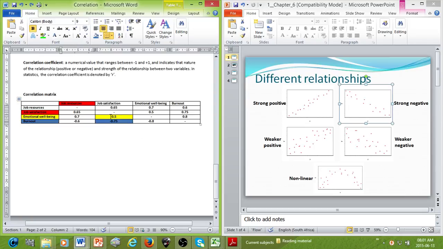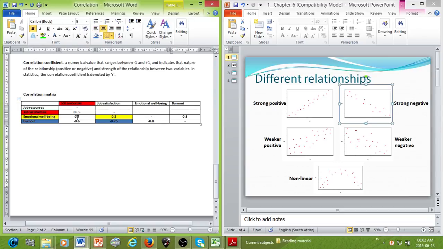Okay. Now, since these values, like we said over here, are just mirror images of each other, often what researchers do in an article is they eliminate the top half of the table in terms of correlation coefficients, because those values are presented at the bottom half of the table.